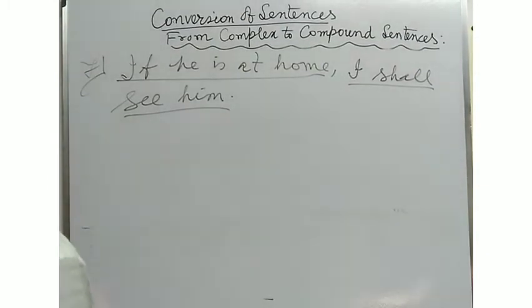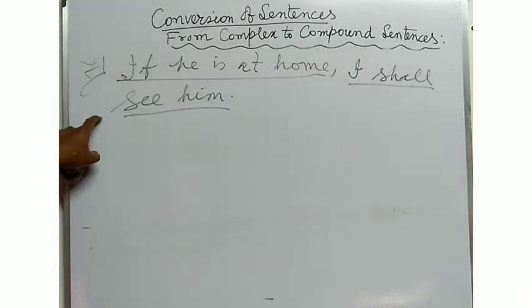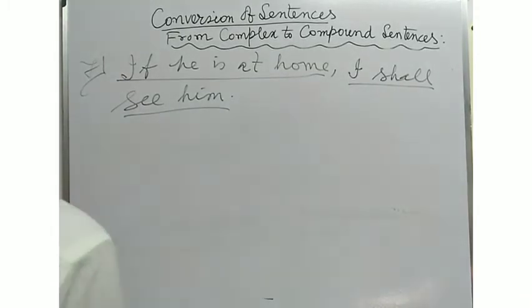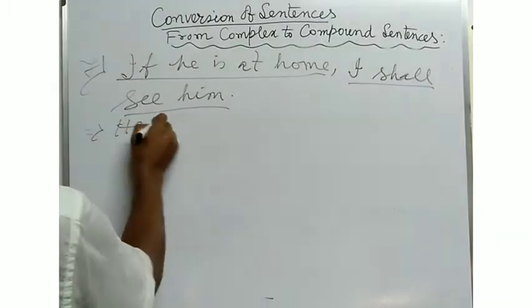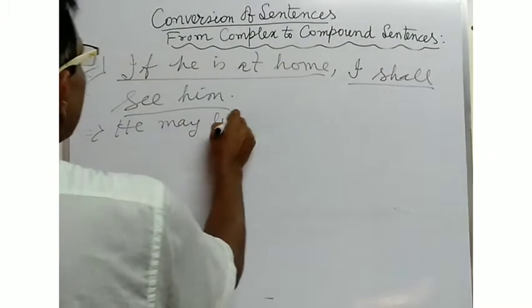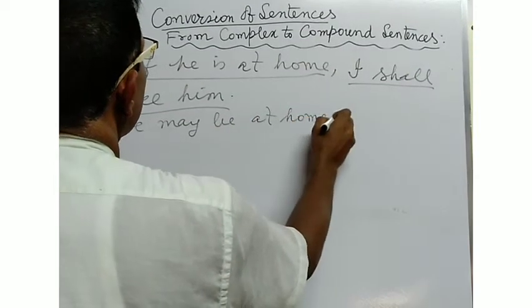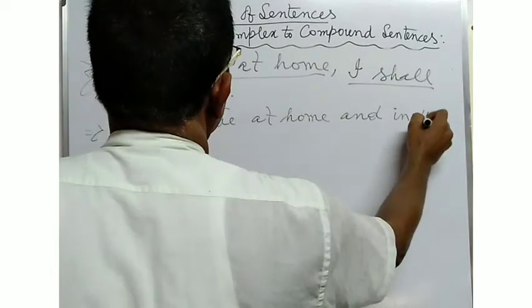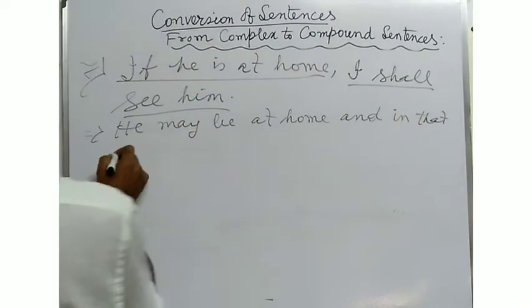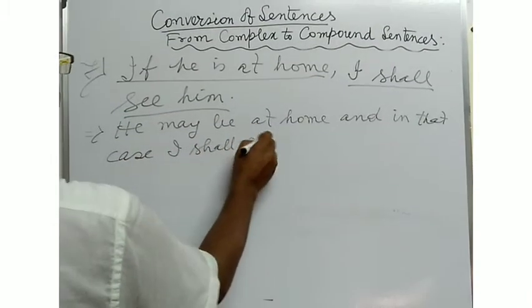And if you are asked to convert the sentence into a compound sentence, you will have to write the sentence in answer in this way. Now see. He may be at home, and in that case I shall see him.